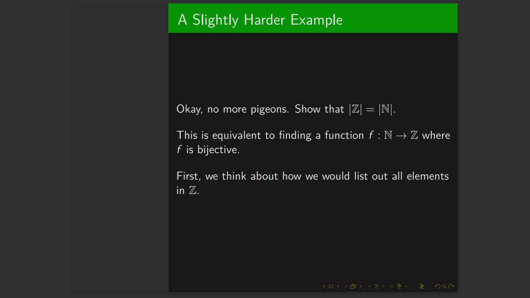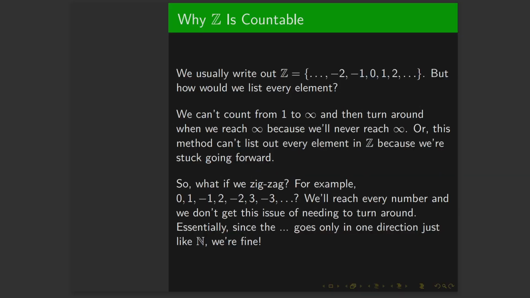And this is equivalent to finding a function from one set to the other so that f is bijective. If we can figure out how we list out every element in the integers, then we might be able to have a lead on how to construct our function. So usually we write out our integers with dots on both sides: dot, dot, dot, -2, -1, 0, 1, 2, dot, dot, dot. But how do we list out every element?